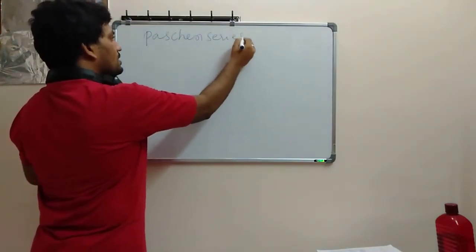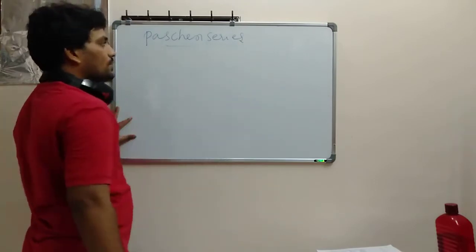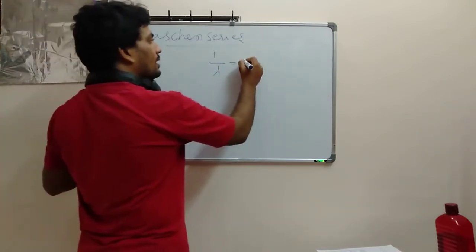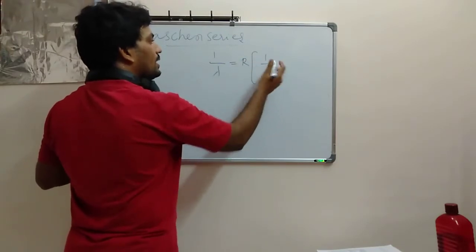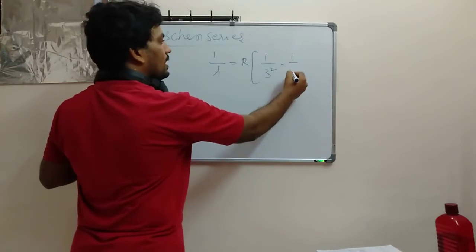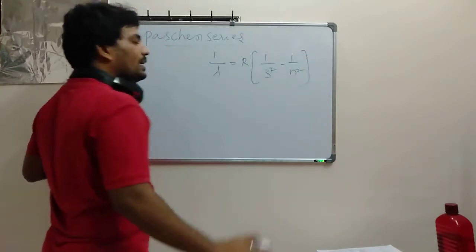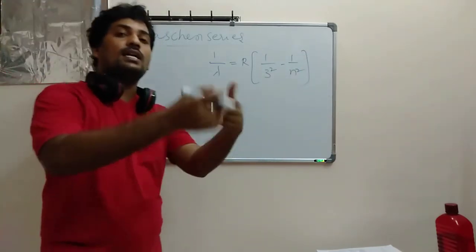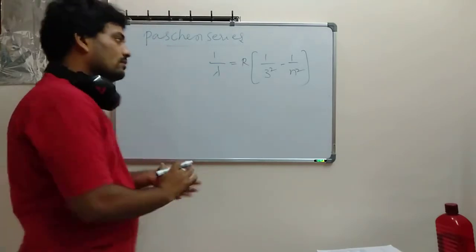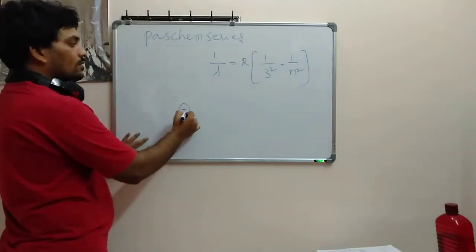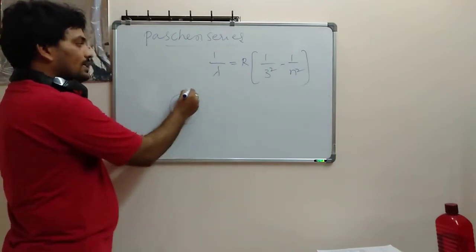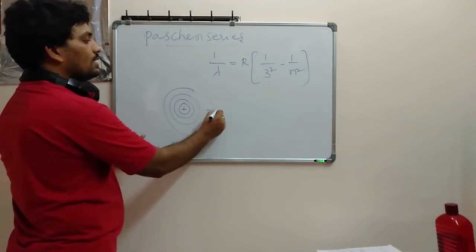In the Paschen series, 1 by lambda is equal to R into, started with the third orbit, 1 by 3 square minus 1 by n square. He didn't take the first or second, he started with the third one. This is our nucleus, this is the first, this is the second. He didn't disturb these two orbits. He started with the third orbit, which is n equal to 3.